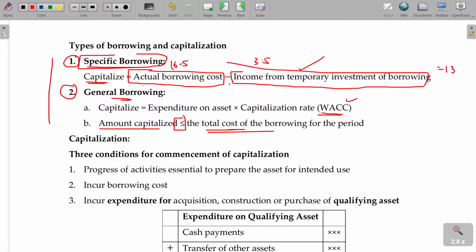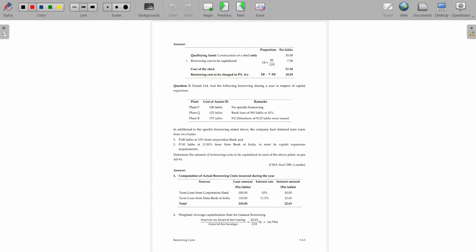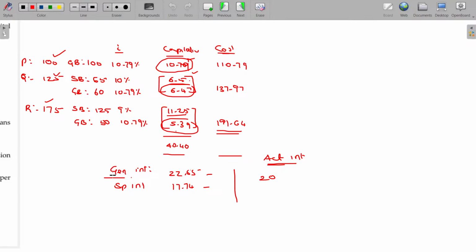In case of general borrowing, capitalized expenditure on assets and weighted average cost of capital, provided only it happens in case of general borrowing. Because general borrowing, we are not sure whether it is for that or not. So, amount capitalized should not be more than the amount you pay for the borrowing. This will be applicable at least for general interest purpose. So, this is what about the capitalized interest.